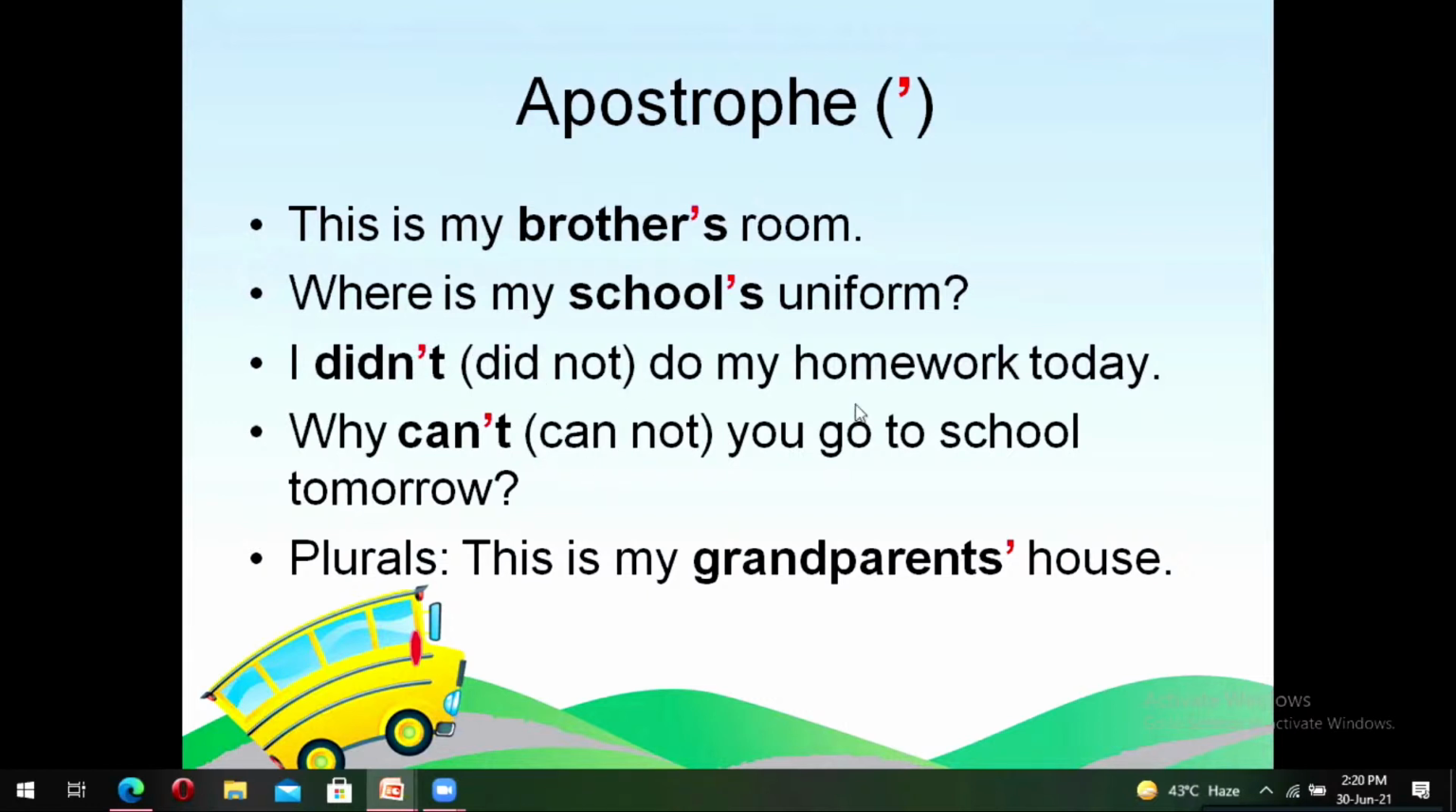Similarly, why can't you go to school tomorrow? We replace cannot with can't, and the NO of not is replaced by an apostrophe.